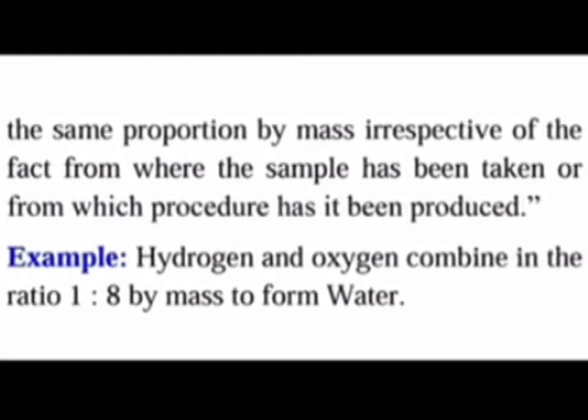For example, hydrogen and oxygen combine in the ratio 1:8 by mass to form water. So in all chemical reactions, the compounds will be formed in a fixed ratio.